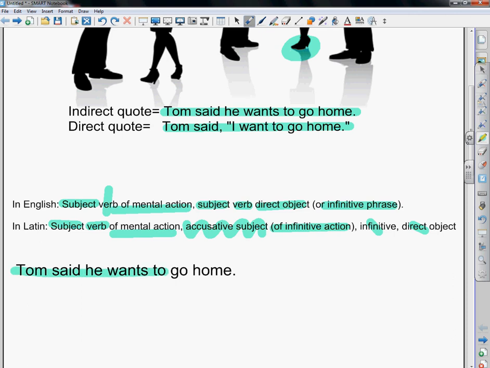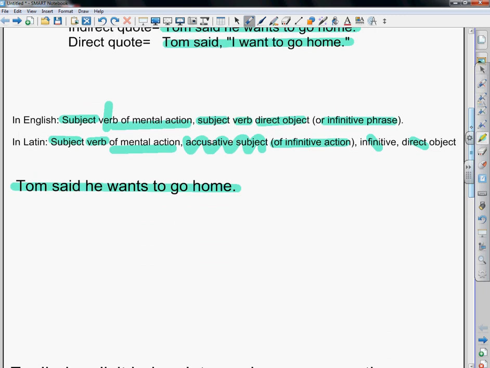So for this indirect statement, Tom said he wants to go home, how would we get that into Latin? I'm going to give you a second to think about that. Write it down if you want to. What we should have is a subject for Tom. We're going to make sure that it's in the nominative case like the subject should be. We're going to use the verb said. So we'll use dixit, said.